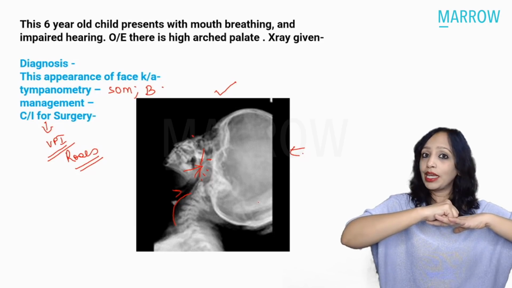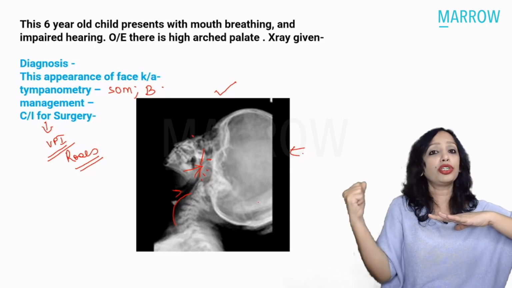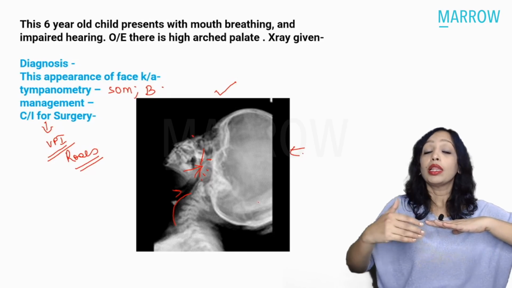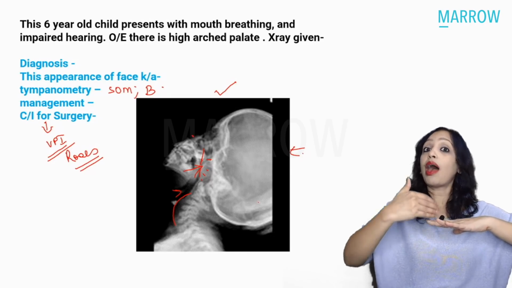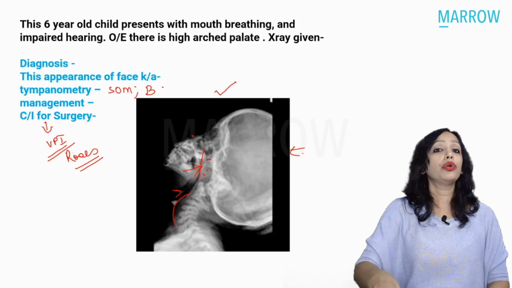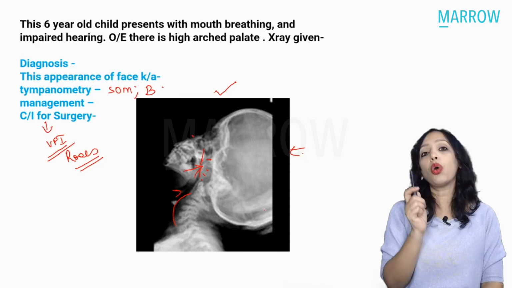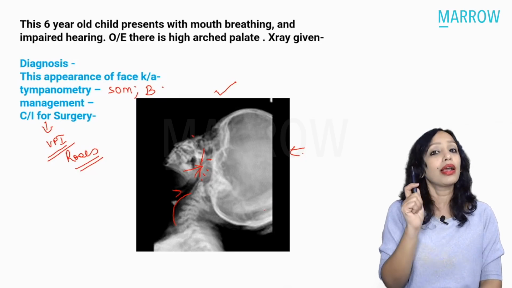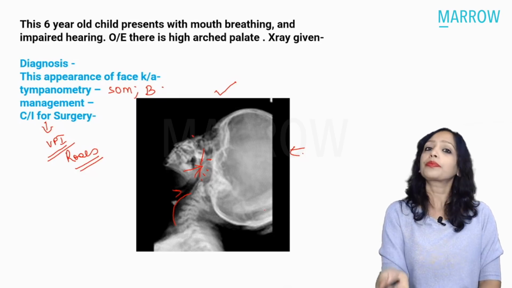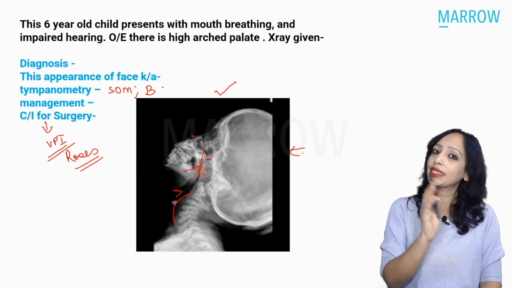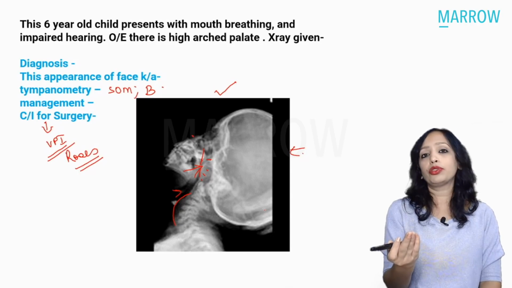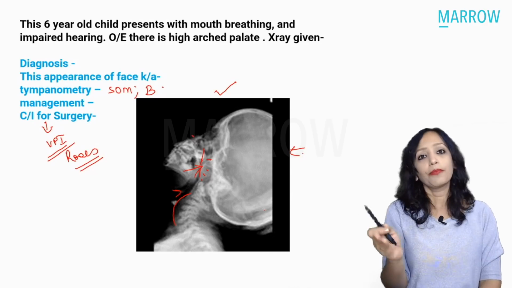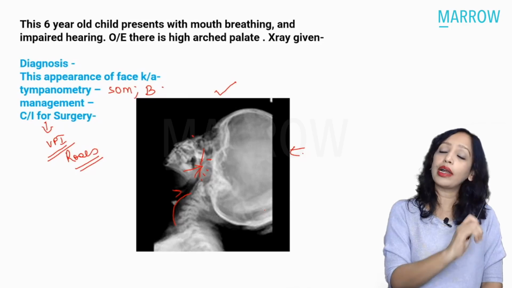But if in this patient you remove the adenoid following surgery, what will happen? There will be nasal regurgitation of food, not at all acceptable. The voice will change to a hypernasal voice. So before adenoidectomy, you always have to rule out velopharyngeal insufficiency. Which velopharyngeal insufficiency? Cleft palate, which is also seen in children. By chance if a patient has cleft palate and also adenoid hypertrophy, then you first operate on the cleft palate and then go for adenoidectomy.